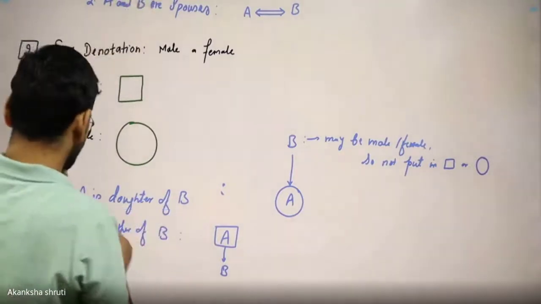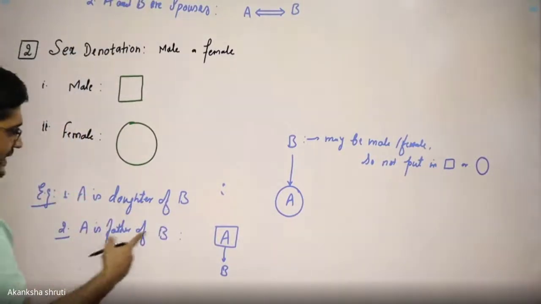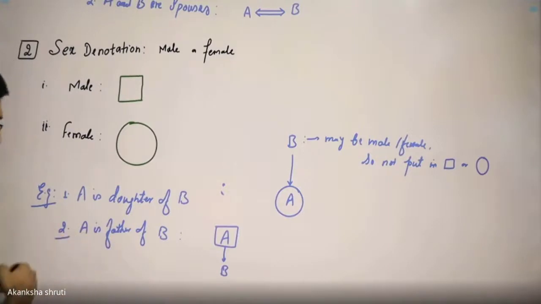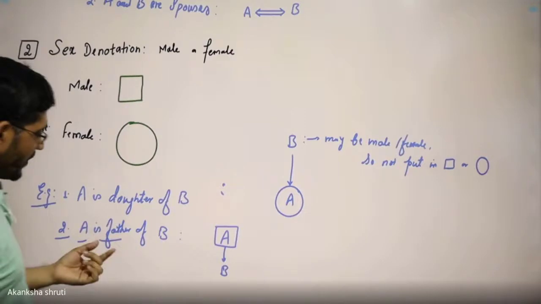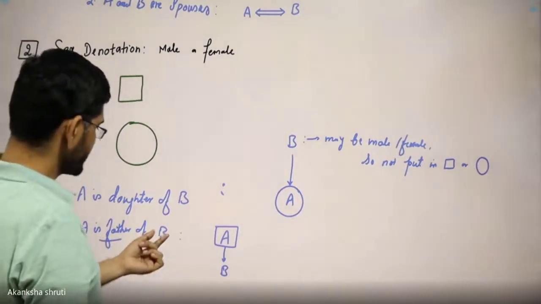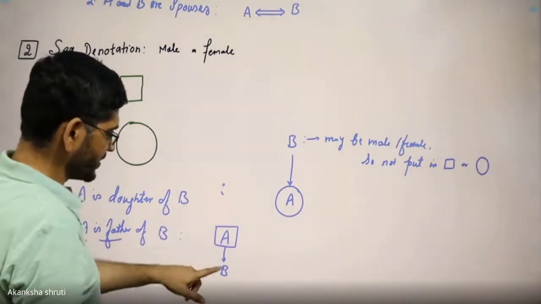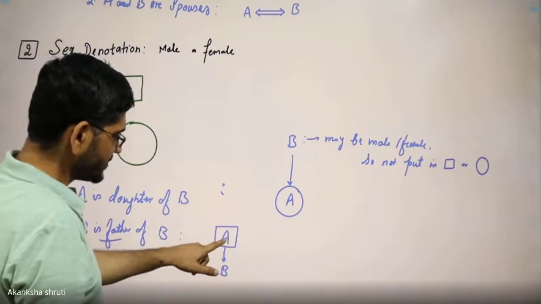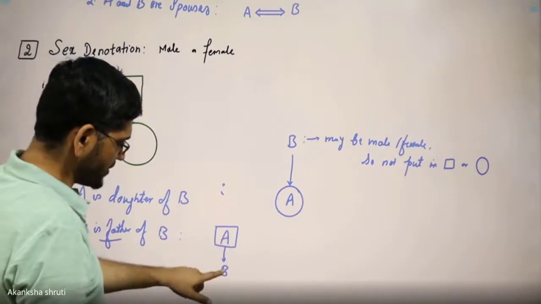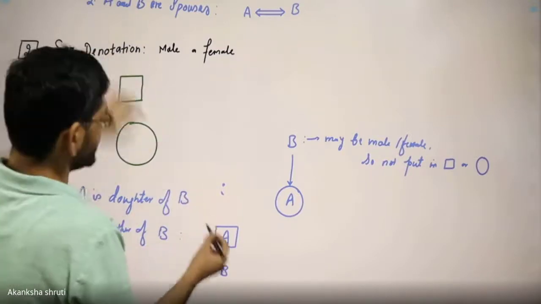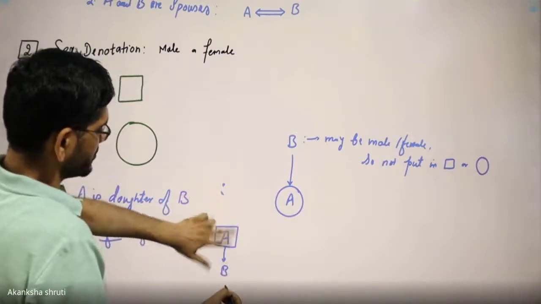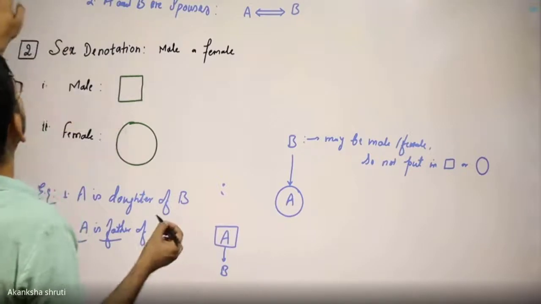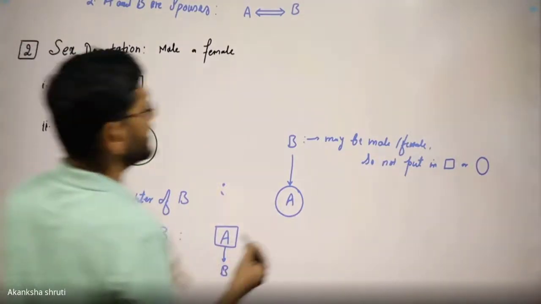Let us consider the second example. A is father of B. It means A is one generation above B. So A has to be written at the top, below that B, but A is father. It means include this A in a square box.